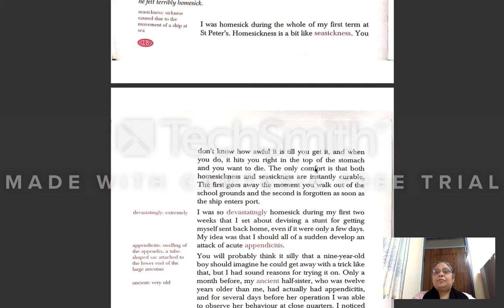The only comfort is that both homesickness and seasickness are instantly curable. They both are curable. The first goes away the moment you walk out of the school grounds, and the second is forgotten as soon as the ship enters the port. So the homesickness is cured. How? It is cured when you walk out from the school grounds. And the second sickness, which sickness was it? Seasickness. And the second sickness is forgotten as soon as the ship enters the port. So when the ship enters the port, the seasickness is gone, and when you move out from the school grounds, the homesickness is gone, is cured.